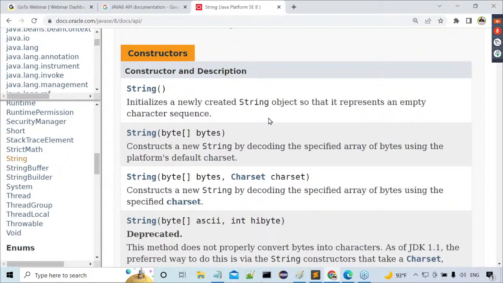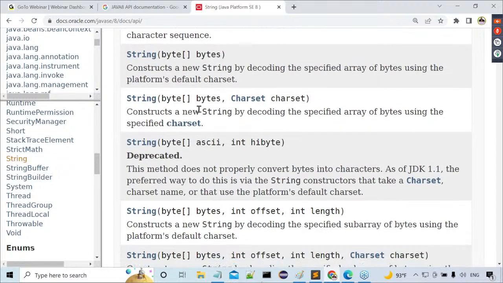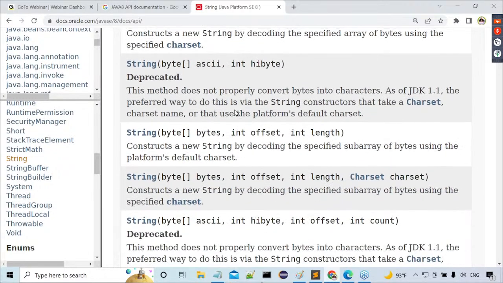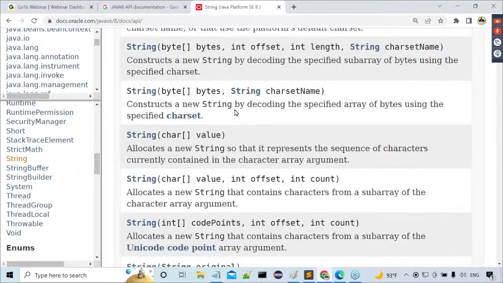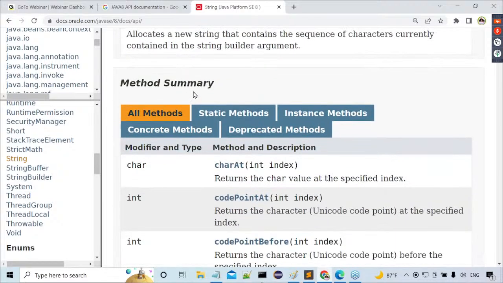Constructors are available. If you want to create any object, definitely a constructor is required. In the string class, so many constructors are available. What are these constructors actually? A zero-argument constructor, a byte array parameterized constructor, and a few more constructors are available here. After constructors, what is next? Method summary, the methods information.